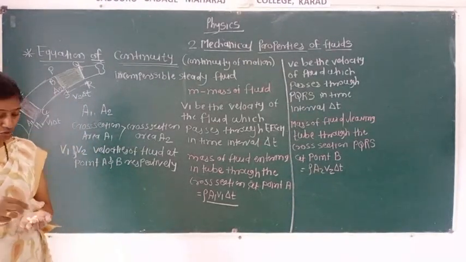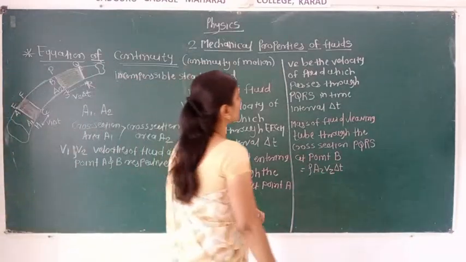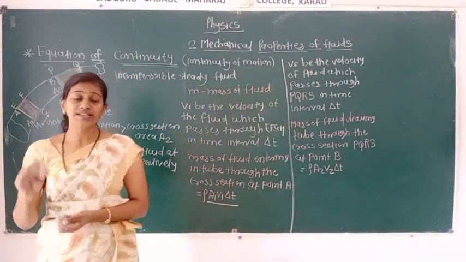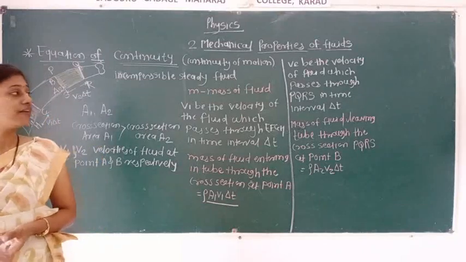Now here we are using that the mass of a fluid entering the tube is equal to the mass of a fluid leaving the tube.